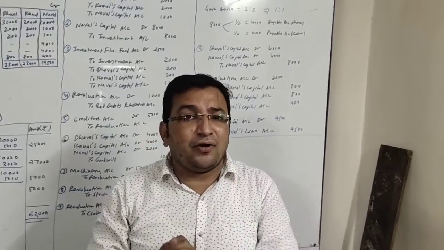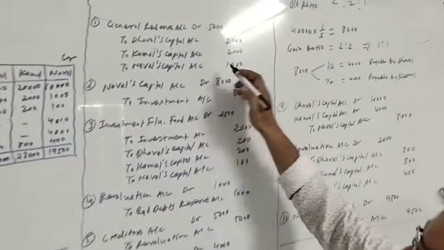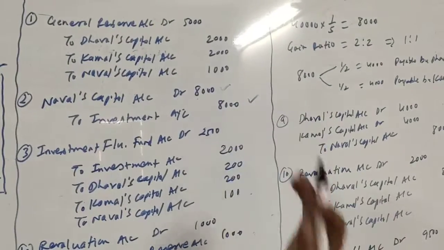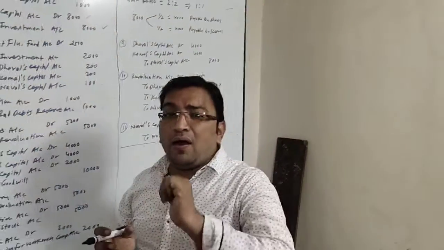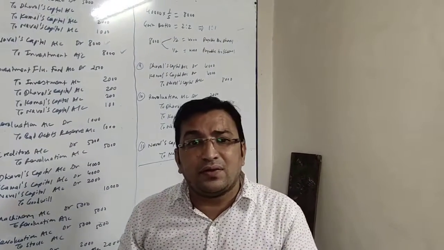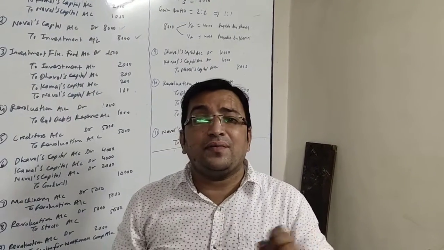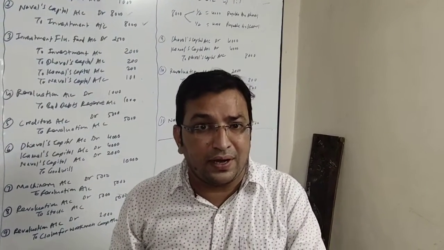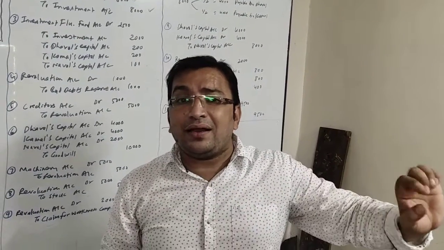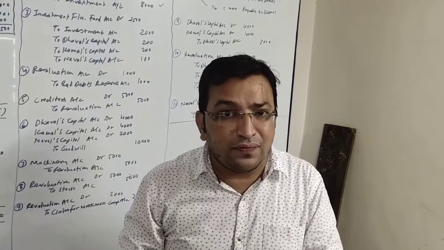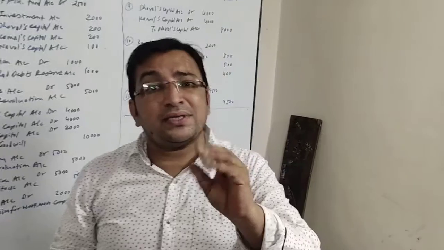Here Naval's capital account will be debited and investment will be credited. So here the entry is Naval's capital account debit 8,000 and investment account credit 8,000. Okay, now there was investment of rupees 10,000, so there is a loss of rupees 2,000 in investment. Against that we have investment fluctuation fund of rupees 2,500. So that loss of 2,000 will be settled against investment fluctuation fund. So the excess amount of investment fluctuation fund which remains is now 500.